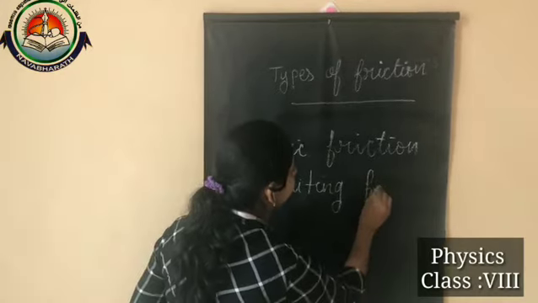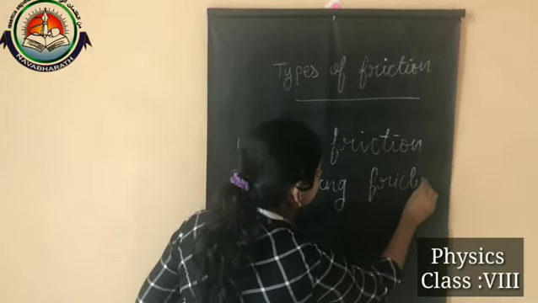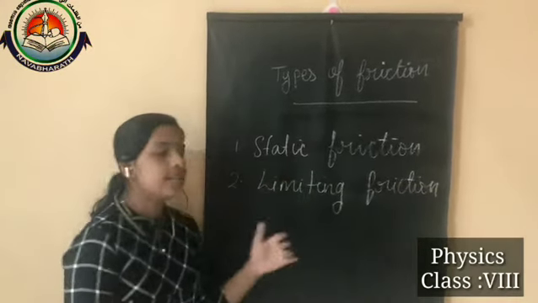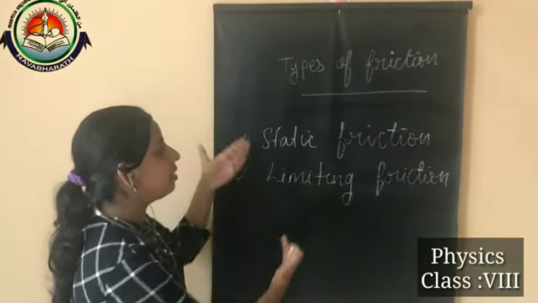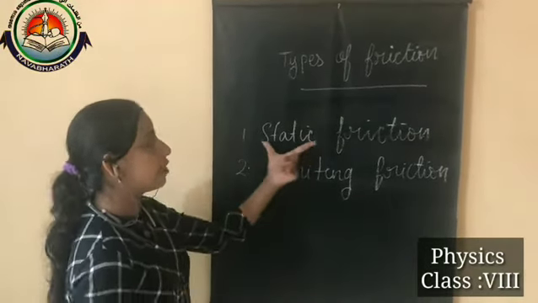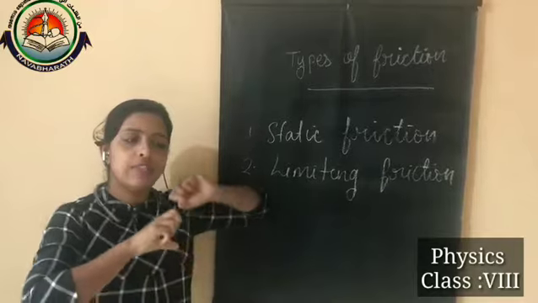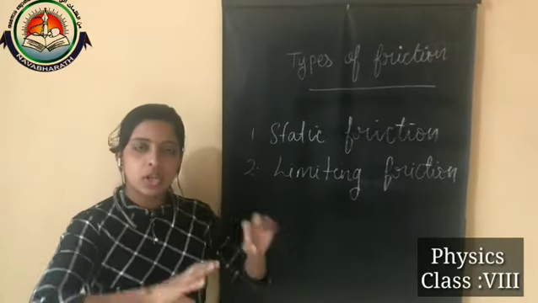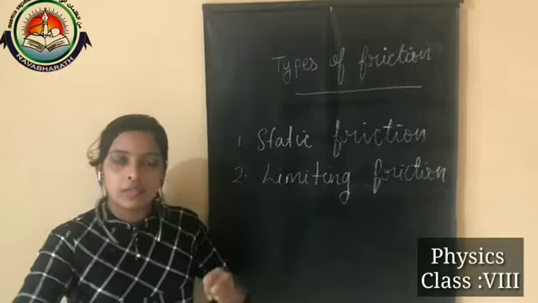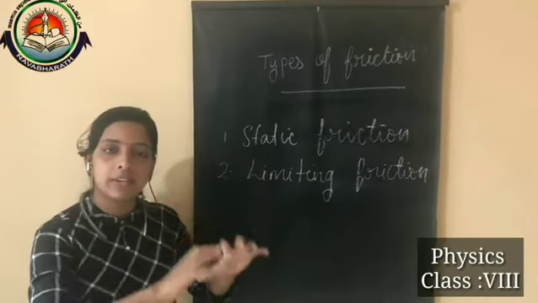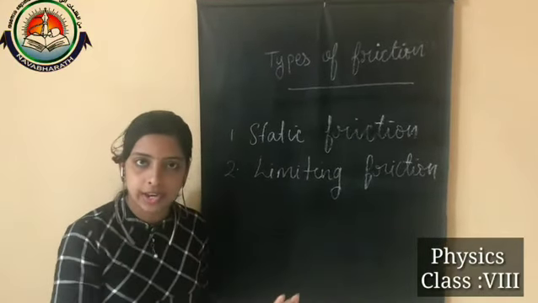Limiting friction. In this limiting friction, we can continue from static friction. If we push a heavy box and the box is not moving, what will we do? We will push the heavy box with more force, right?